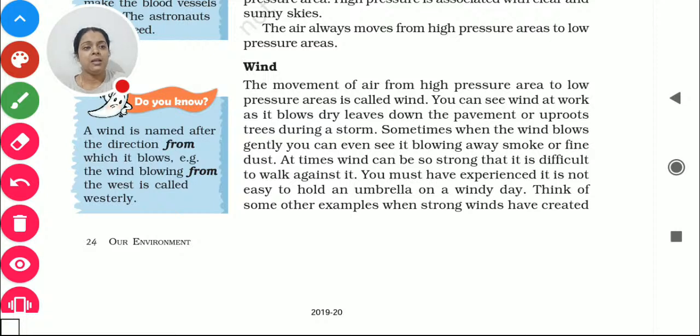Wind is only called loo when it is very hot wind blowing. When it is very chilled, it is very harmful. So in all the cases we find the wind is good when it is moving very slightly, then it is known as breeze, and we feel very cool, right? We feel very good.